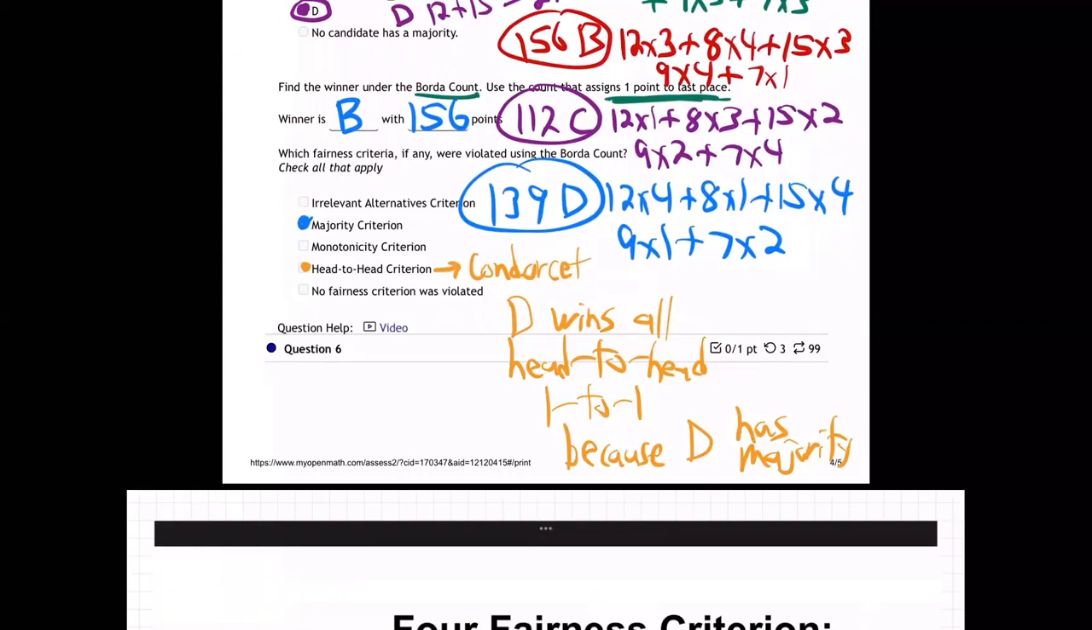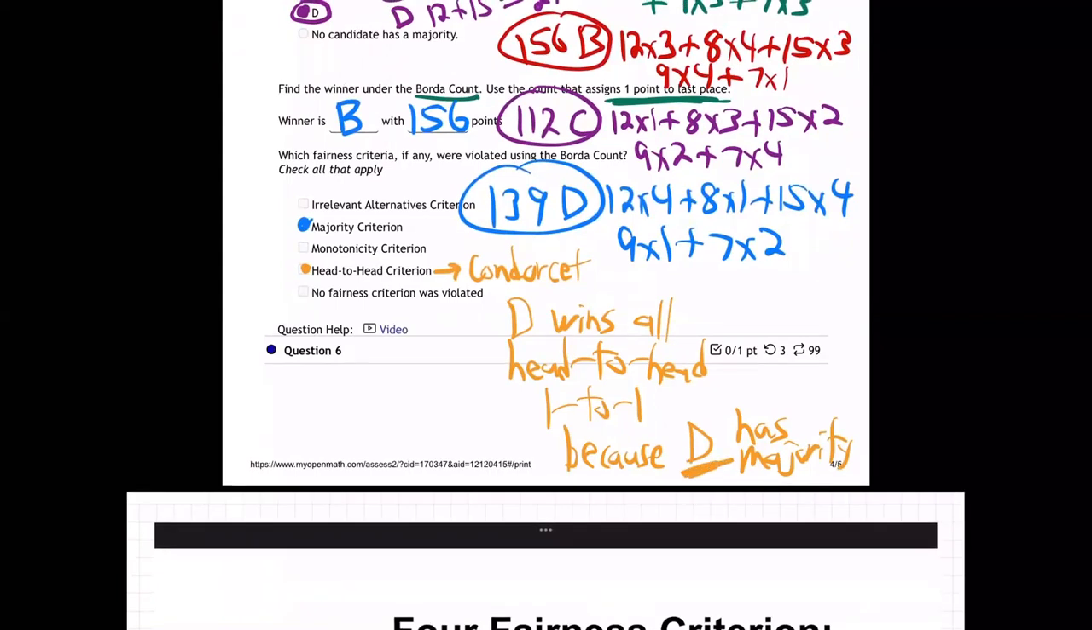And so that means D should win because he wins all the head-to-heads, but he actually did not win by Borda count. B won. And D should win because he has a majority, but in fact, he did not win, but B won by Borda count. So both those are violated. Both majority and head-to-head are violated in this example by the Borda count method, which we did at the end,